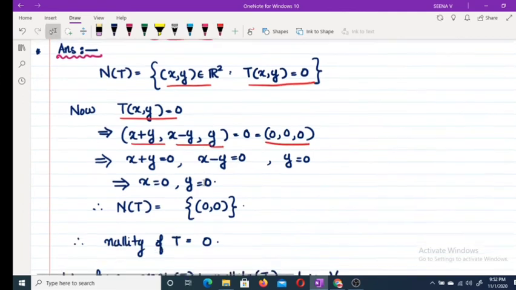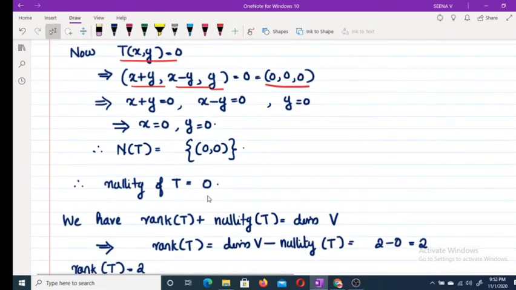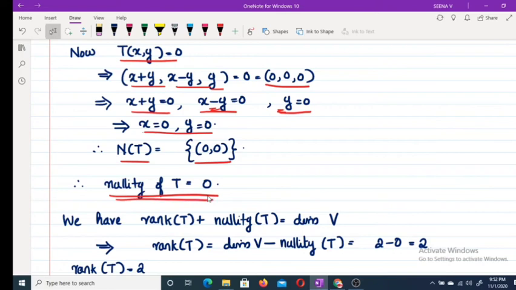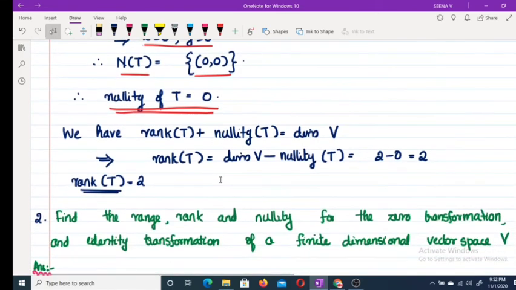This implies x plus y equal to 0, x minus y equal to 0 and y equal to 0. From y equal to 0, if you substitute this here, then we get x equal to 0 and y equal to 0. This implies N of T equal to this one. This implies nullity of T equal to 0.